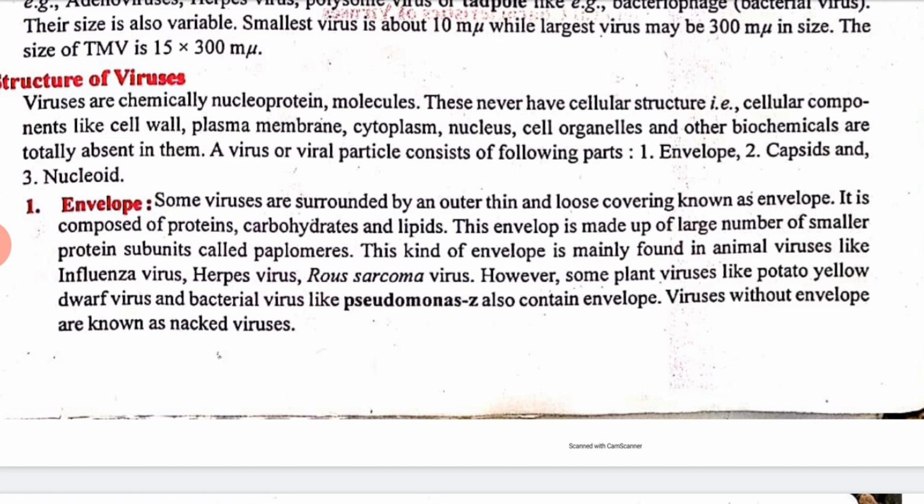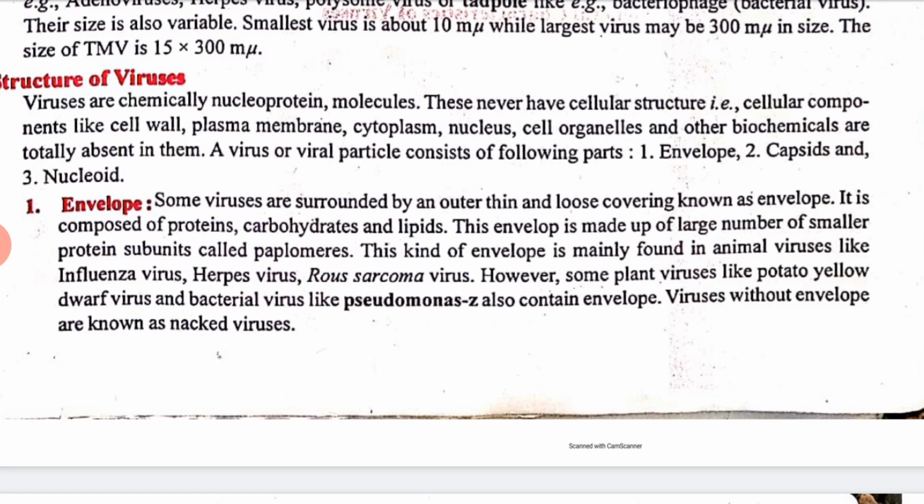This kind of envelope is mainly found in animal viruses like influenza virus, herpes virus, and others. However, some plant viruses like potato yellow dwarf virus and bacterial viruses like Pseudomonas phage also contain envelope. Viruses without envelope are known as naked viruses. Clear? So this is known as envelope.